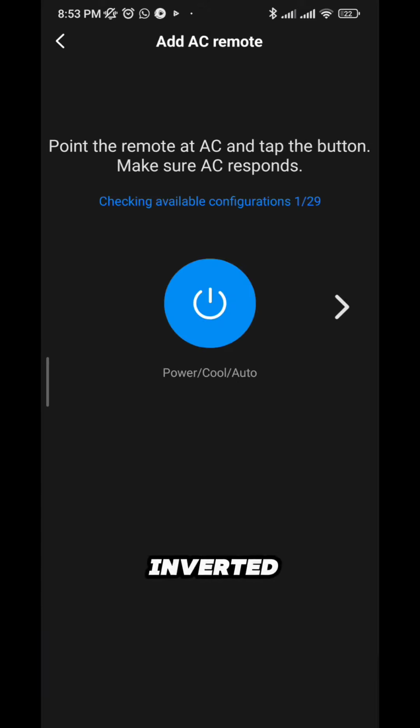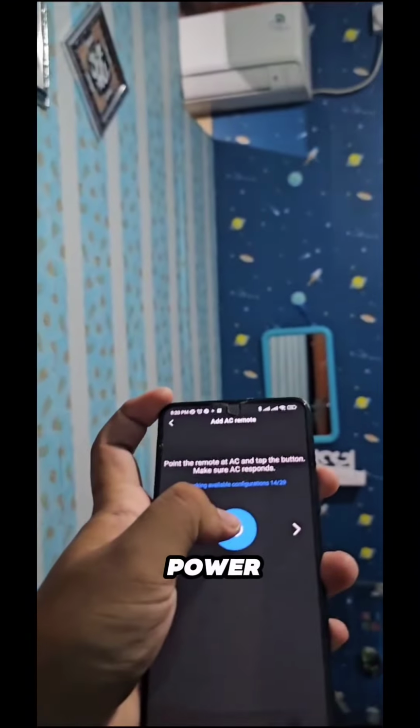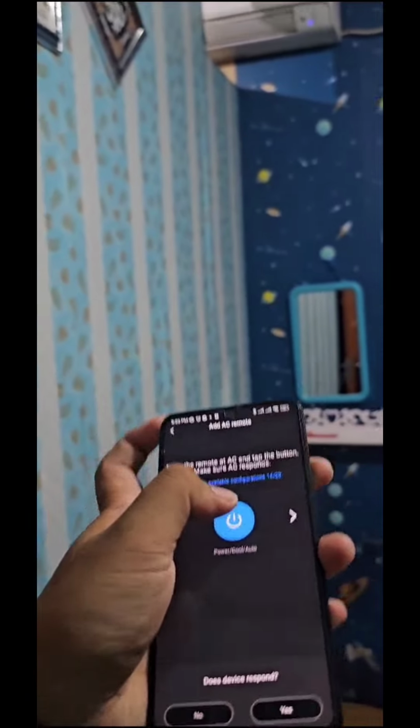Then point your infrared cell phone at your air conditioner. Then press the power button. If it doesn't respond, you can repeat the previous steps.